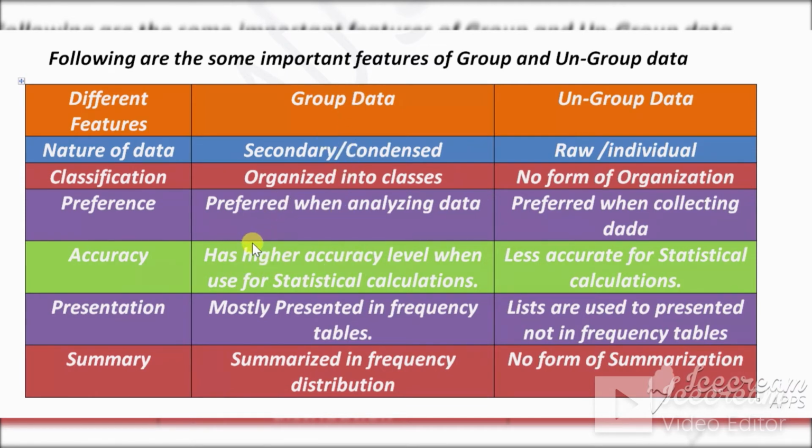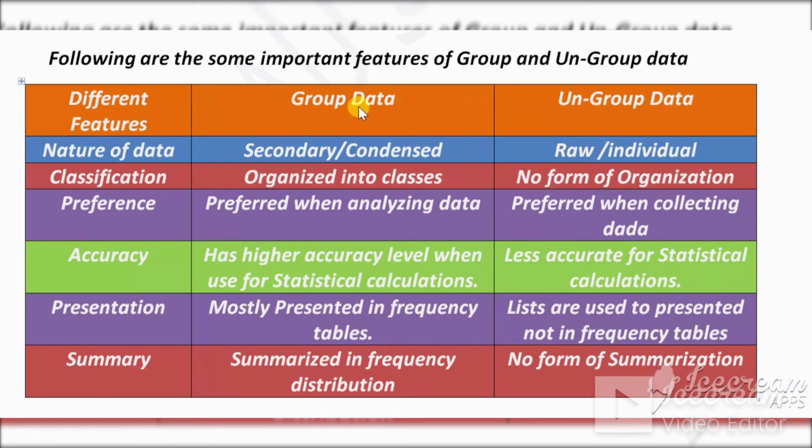So group data has a higher accuracy level when used for statistical calculation, and ungrouped data gives a less accurate answer. So we prefer group data mostly for calculation. Now presentation: ungrouped data is mostly presented in a frequency table.